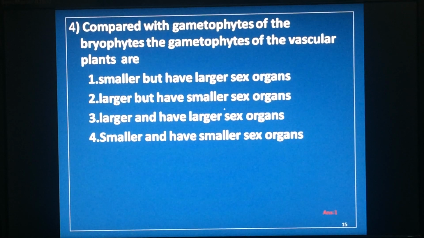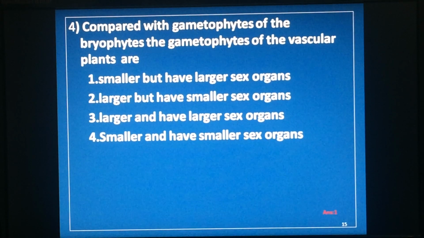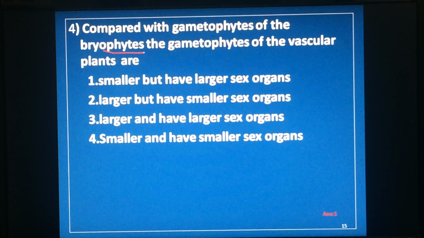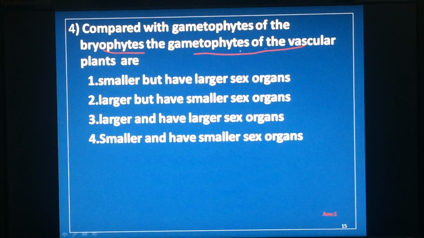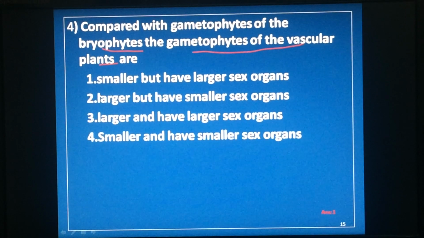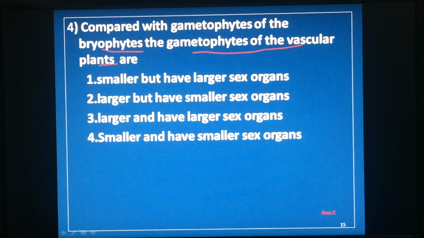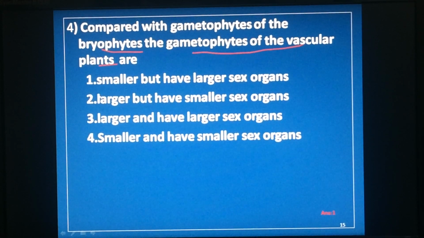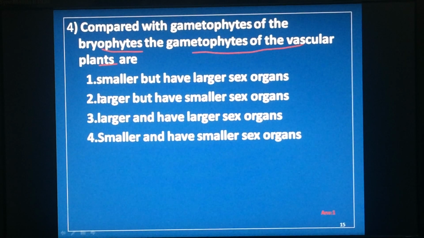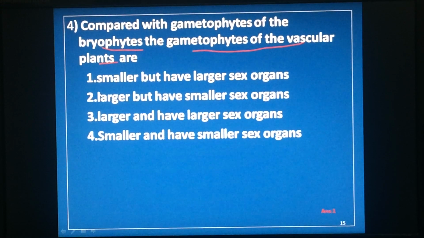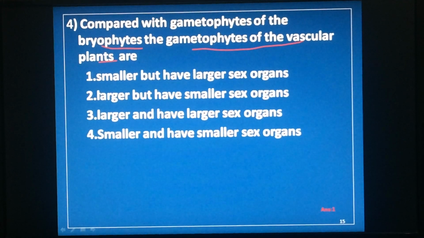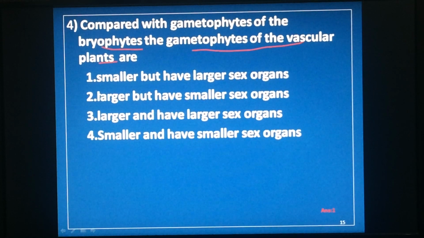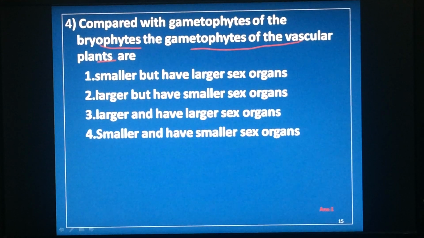Fourth one, compared with the gametophyte of the bryophytes, the gametophyte of vascular plants are... You have to compare the gametophyte of bryophyte and the gametophyte of vascular plants, angiosperms and all. Gradually, in evolution, the gametophyte will reduce.